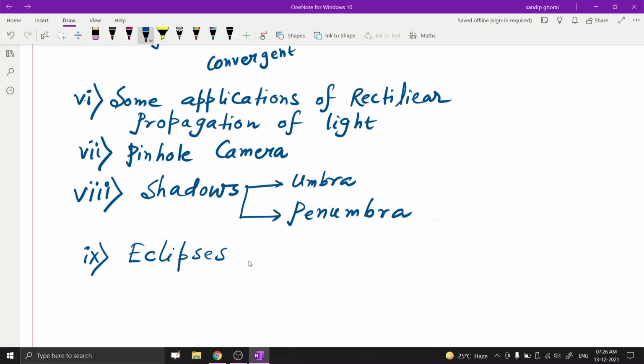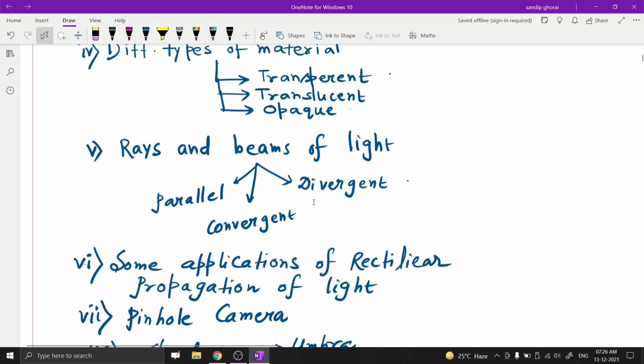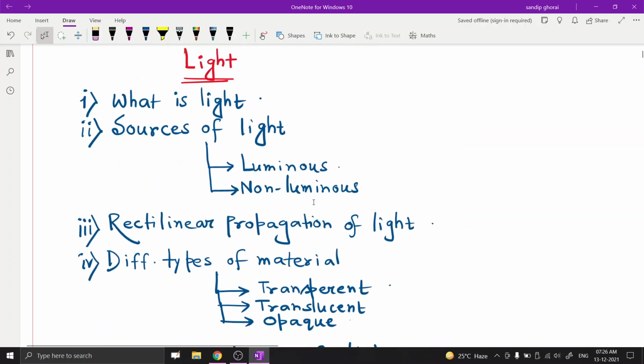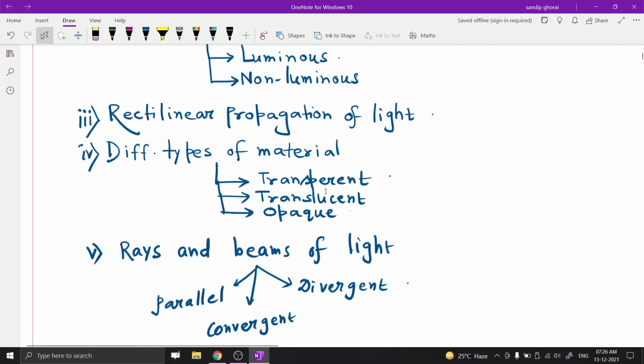So these are the key concepts that we discuss in the whole chapter. First is what is light, second is sources of light. In this portion we learn the definitions of luminous and non-luminous objects, and some examples of them. Third is rectilinear propagation of light.